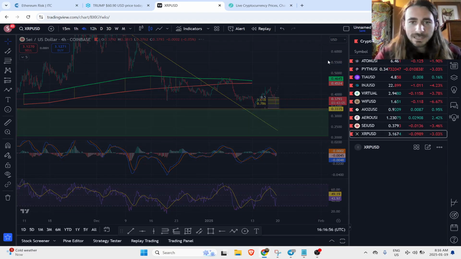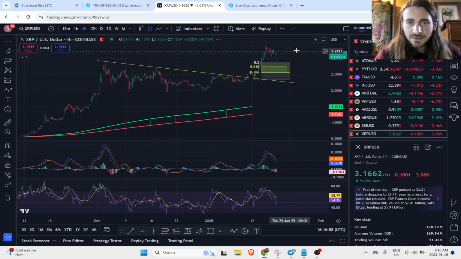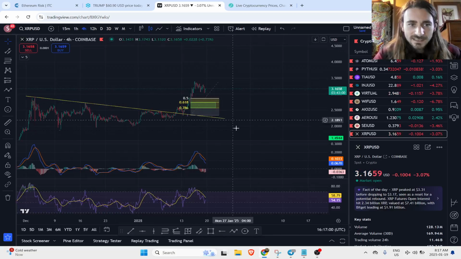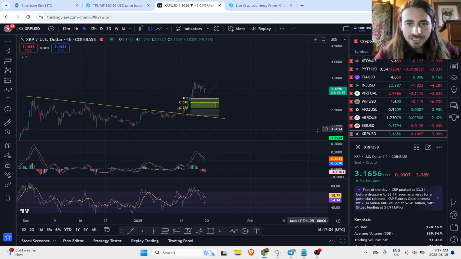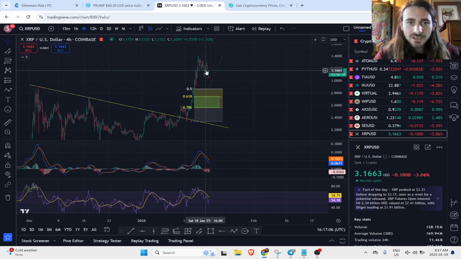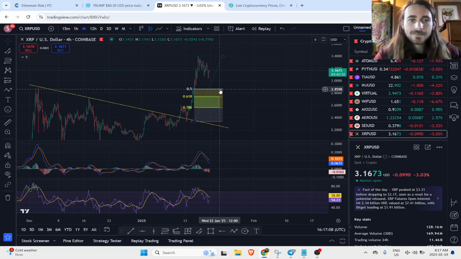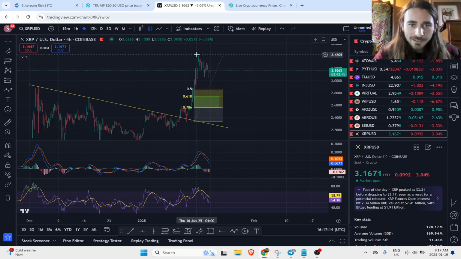We'll take a look at XRP quickly, obviously down on the day. So similar, we've got this big breakout here. We pulled our Fibonacci. XRP was very strong, so we might just look for that 0.5 retracement that we've seen from some of the other coins that have broken out. We're just in this bull flag consolidation.